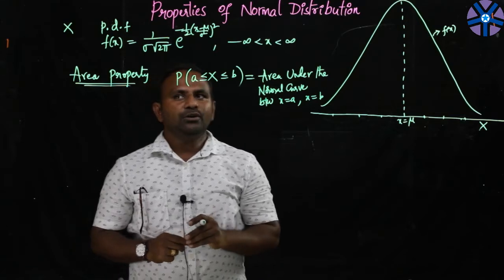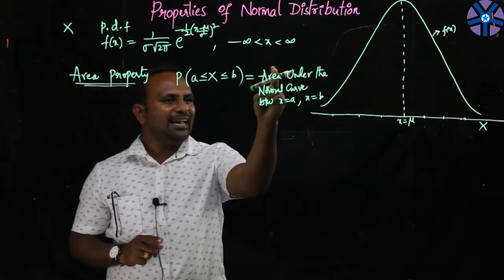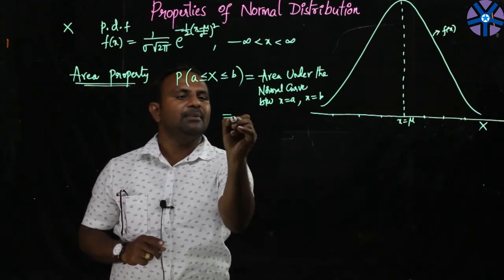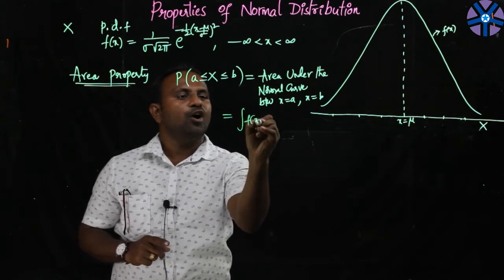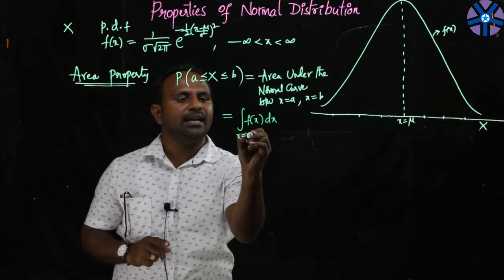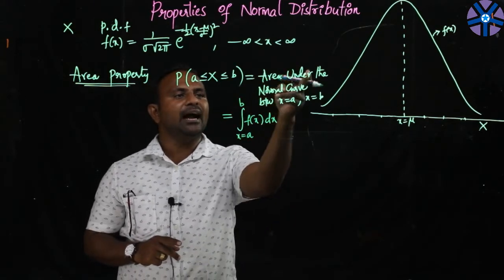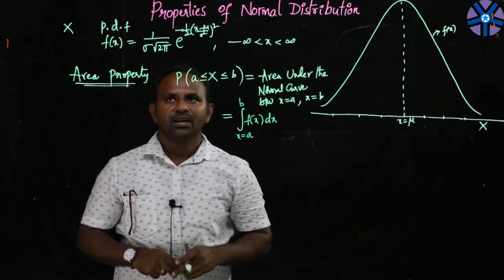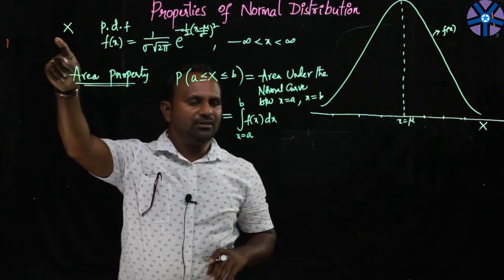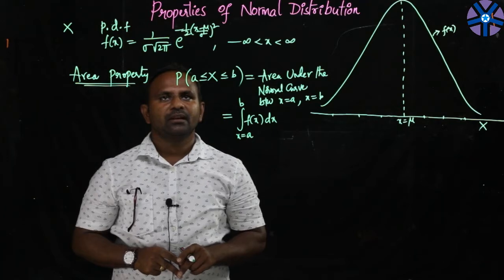Suppose we need to find the area between 0 and 1, then you will be finding the area under the normal curve between x is equal to 0 and x is equal to 1. This is nothing but the integral of the given probability density function between the ordinates x is equal to a and b, because this definite integral will give you the area under the normal curve. So basically the probability for any continuous distribution will be an integration, a definite integral.